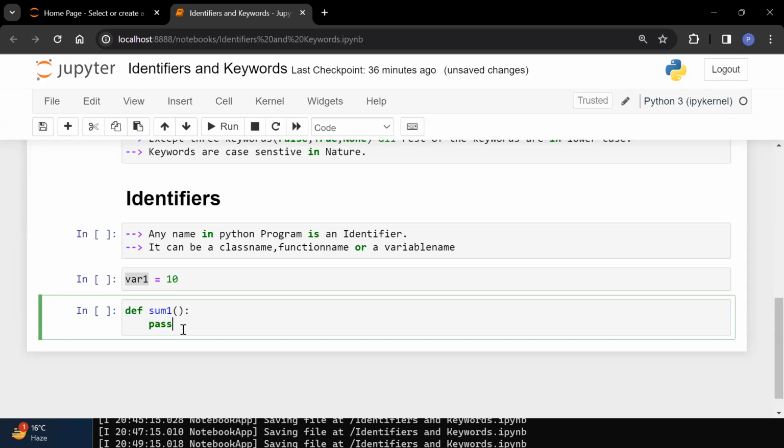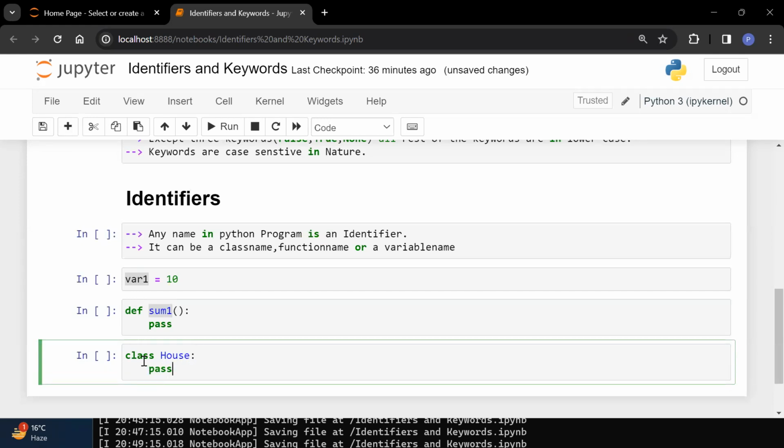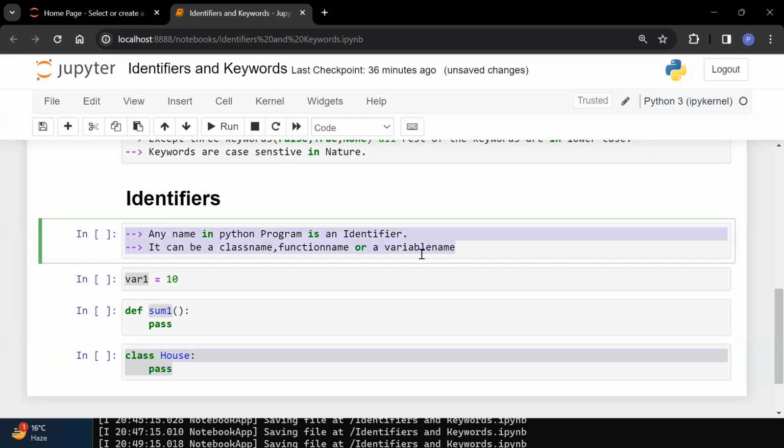What is the name of this function? For identification purpose, we are having this name. Same as it is, if I am having some class house. Now in this, what is your identifier? This house is an identifier because it is a name. Who is representing this class? This house name is representing this class. Okay, so this is the meaning of identifier.